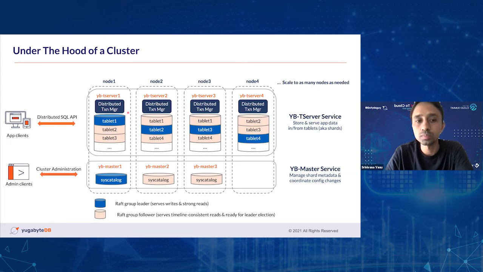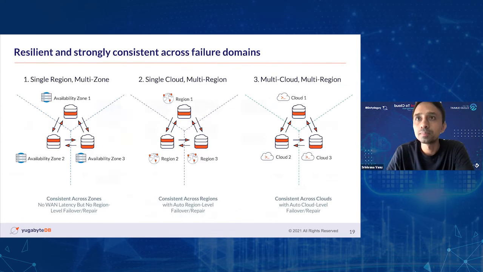The synchronous part is important. That way, once it gets a response back from the majority of followers, the data commit gets acknowledged back to the client. In that way, it ensures the resiliency factor as well. If you happen to lose this node, one of the followers would become the leader, and it continues to serve your read and write traffic, right? That's on a high level.